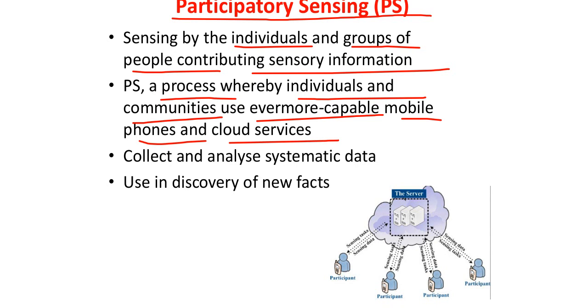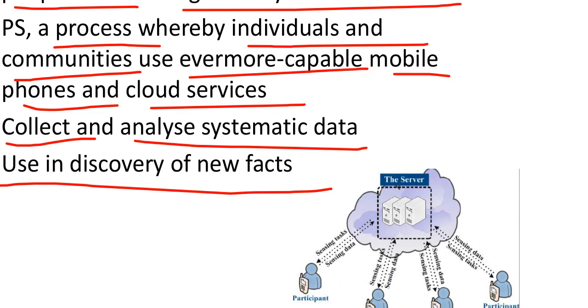Making use of these, they measure various parameters, collect and analyze the data in a systematic manner, and finally use this data in the discovery of new facts.